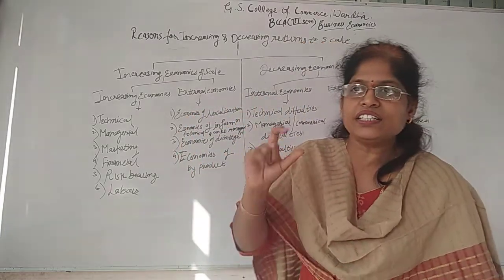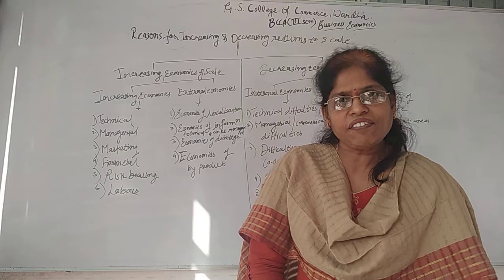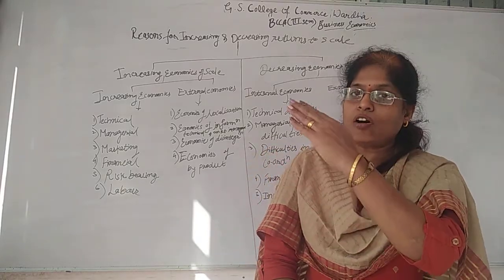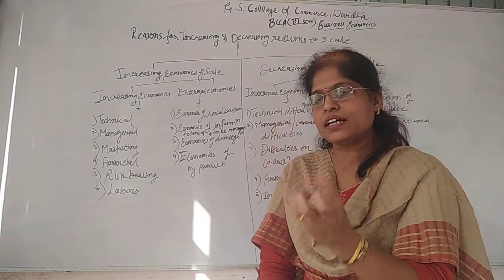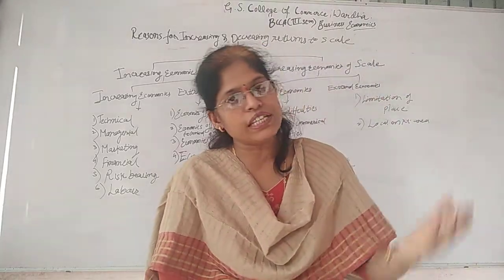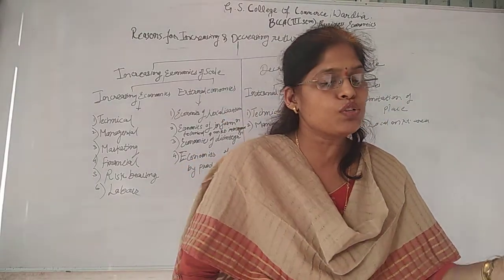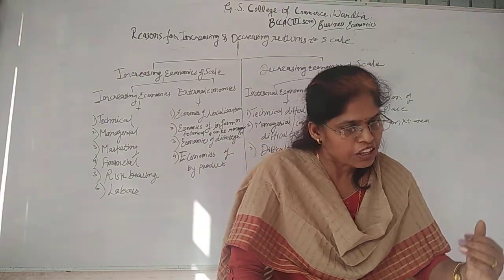After making the changes, for example in labor and capital, what is the result of making the changes? What is the change in the output? Obviously, for what sake is he doing all these changes? To save the time of production, meaning the production will be done within a minimum time.